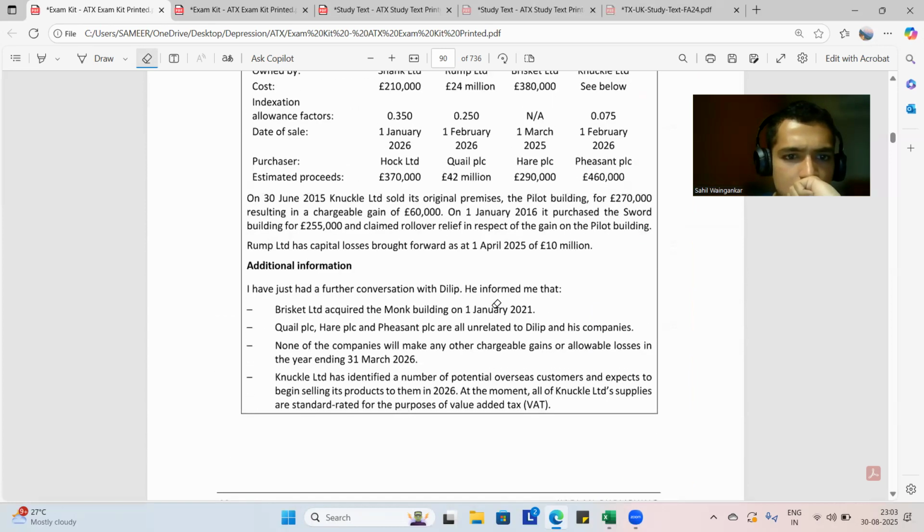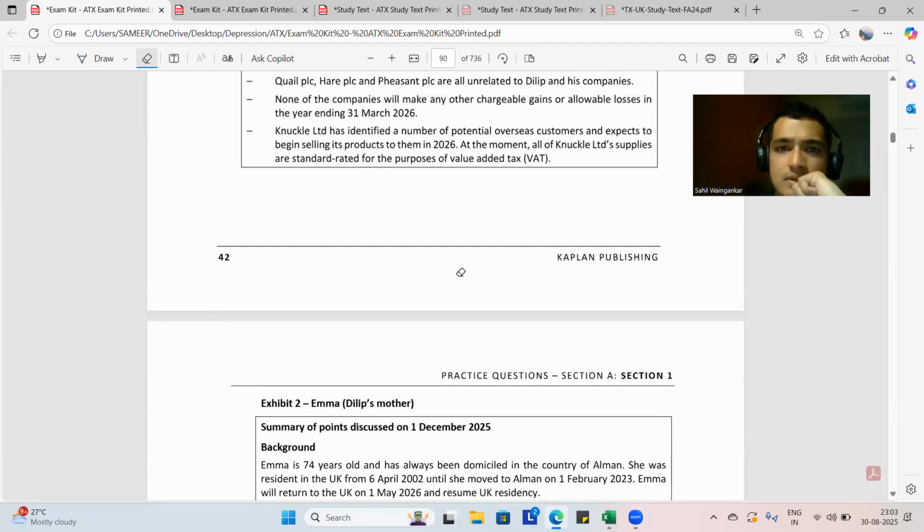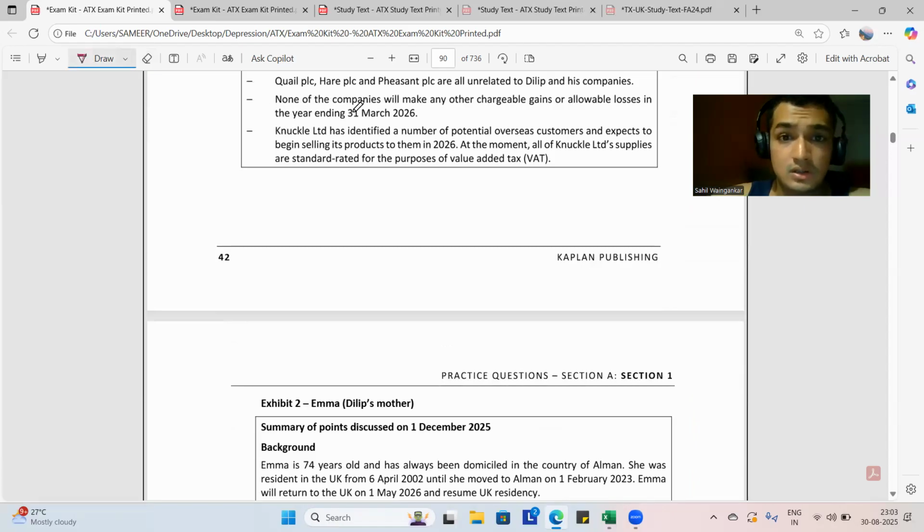Let's see. Knuckle has identified a number of potential overseas customers and expects to begin selling its products to them in 2026. At the moment, all of the Knuckle supplies are standard rate for the purposes of VAT. Okay. अगर potential overseas customers है तो they're exempt क्या? नहीं, they're zero rated. हाँ हाँ, they are zero rated if I'm not wrong.